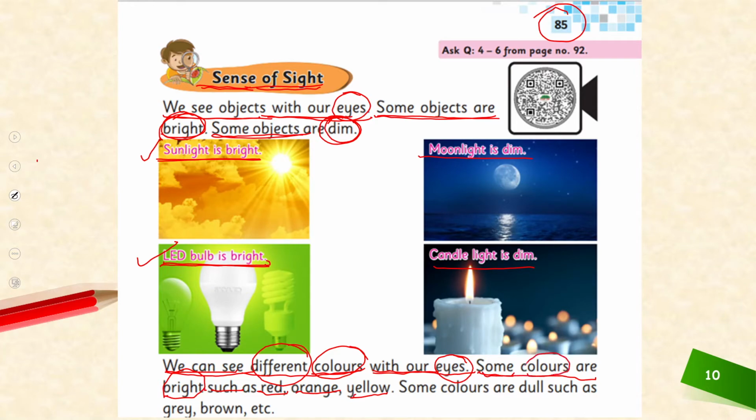Some colors are dull, such as gray, brown, and etc.